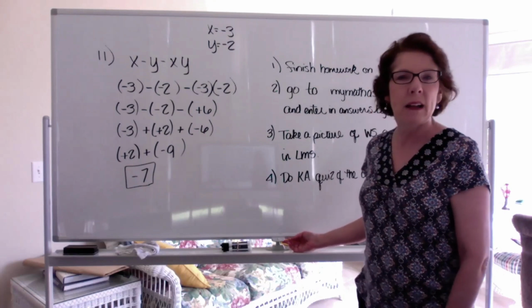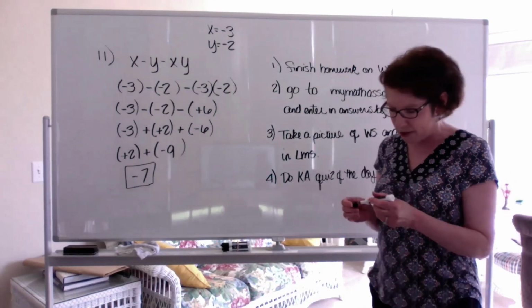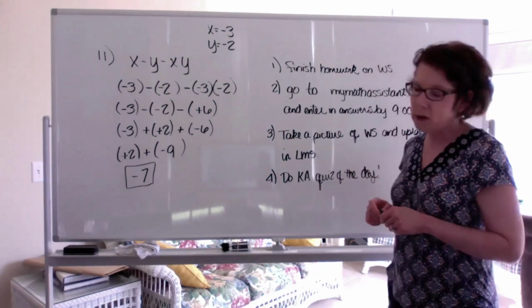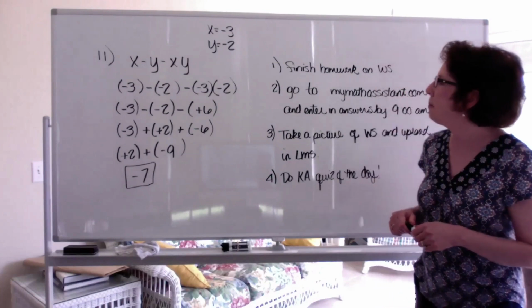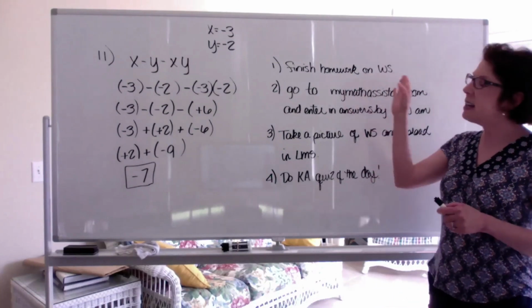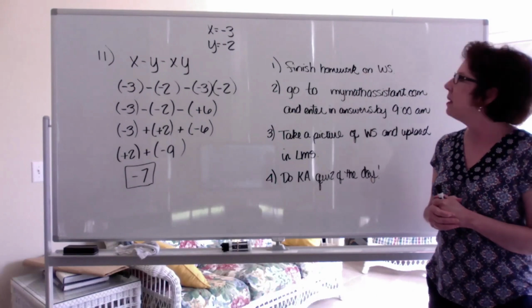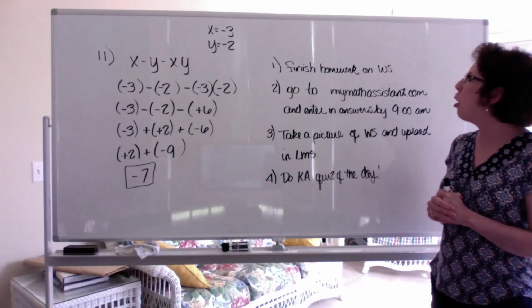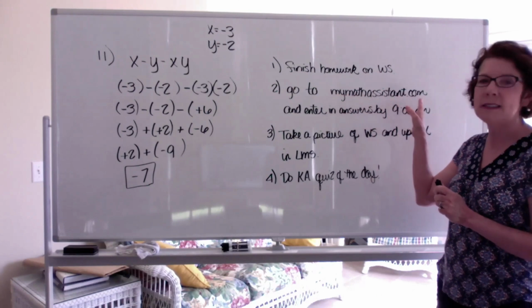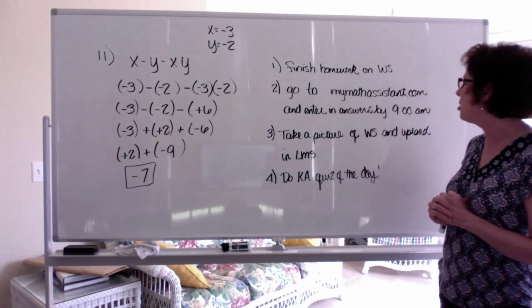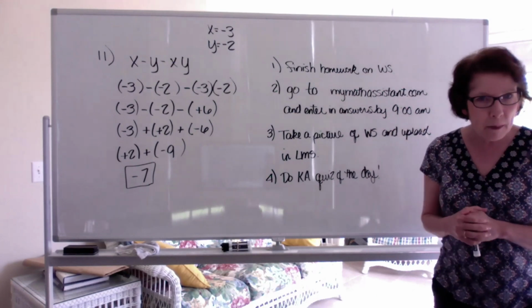And let me then walk you through what you have to do this Monday, today, in order to complete your math work. First of all, you want to finish doing this homework set on your paper worksheet. Then you're going to go to mymathassistant.com and enter in your answers from your worksheet by 9 a.m. tomorrow morning.